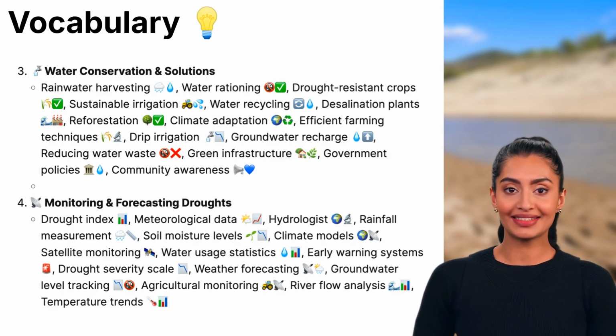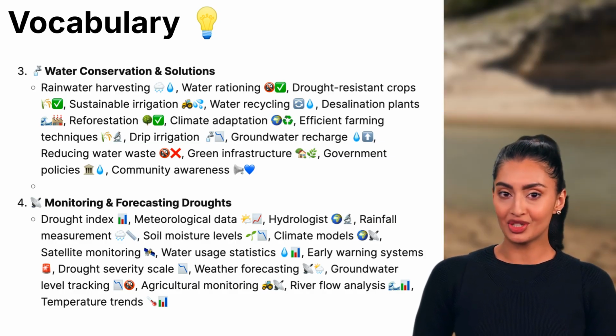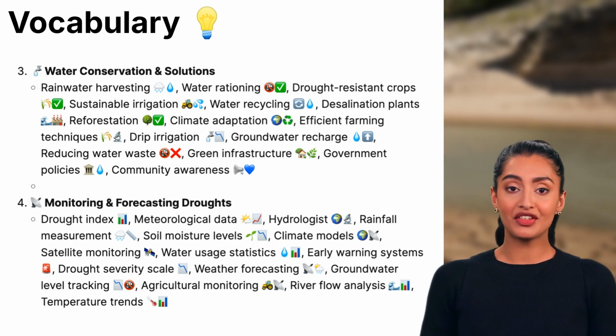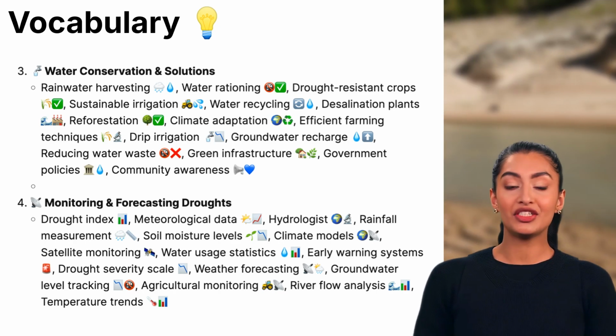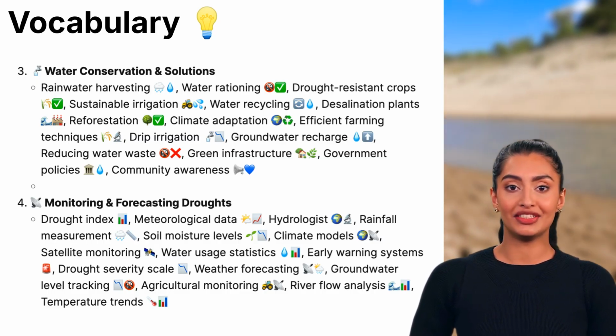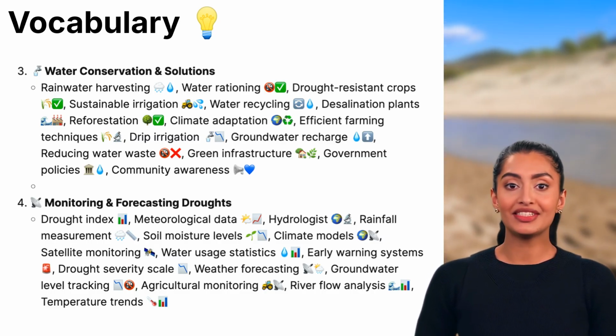Efficient farming techniques, methods that use less water while maintaining high crop yields. Drip irrigation, a system that delivers water directly to plant roots to reduce waste. Groundwater recharge, replenishing underground water sources by allowing rainwater to soak into the ground.